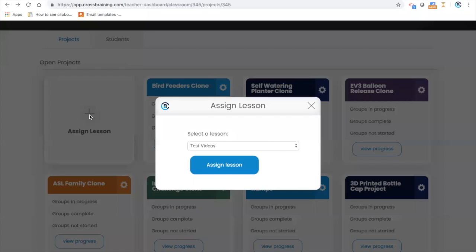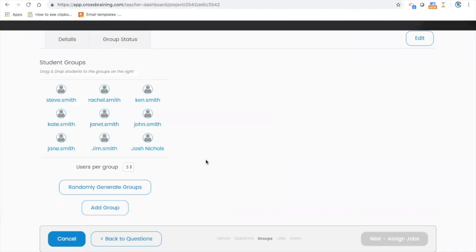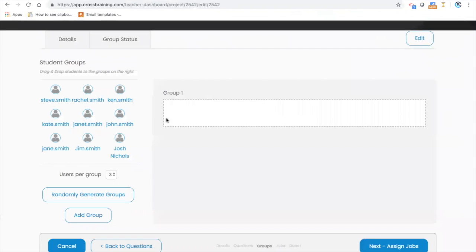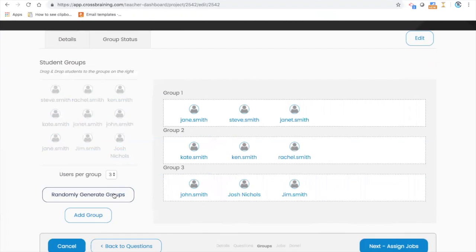So if I want to assign a lesson, self-watering plants, if I want to just drag them into groups, personalize the groups, I can do that. I could randomly generate them into groups of 3 and still move them around. It's however you see fit.